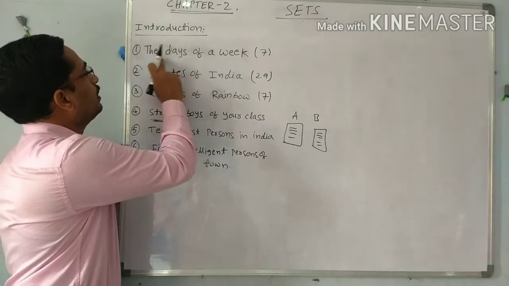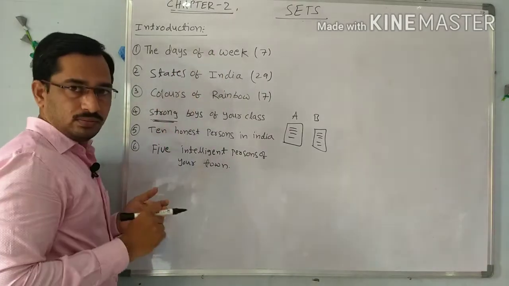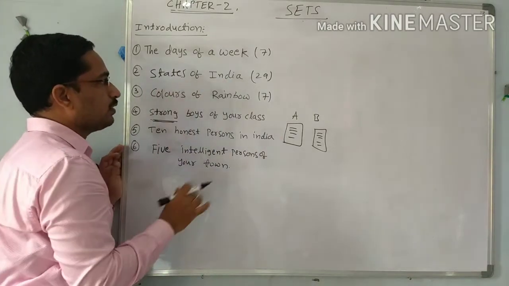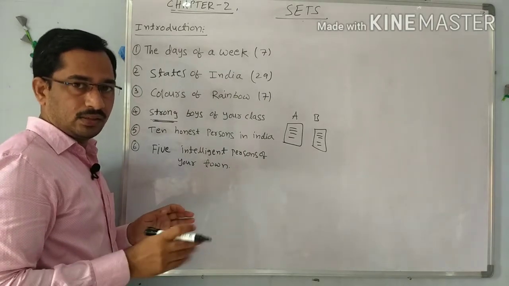See, the days of a week, it is known, the 7 days. It is acceptable by everyone. States of India, we know the 29 states of India. It is also acceptable by everyone.